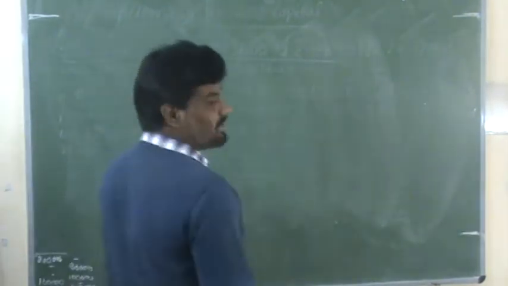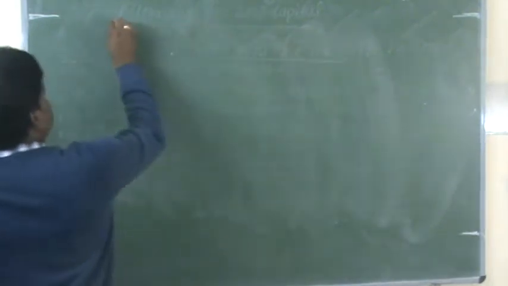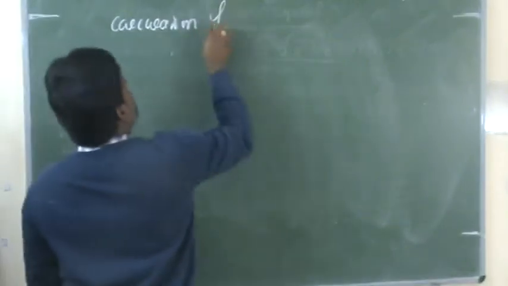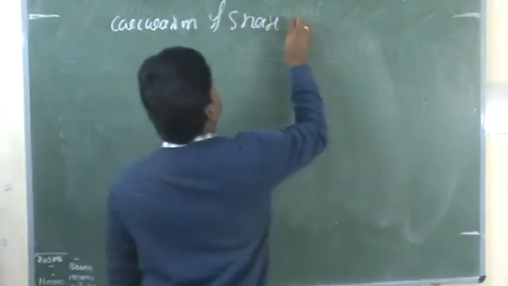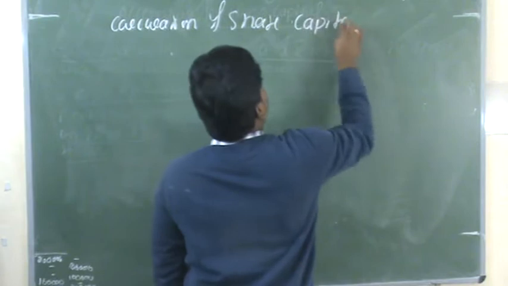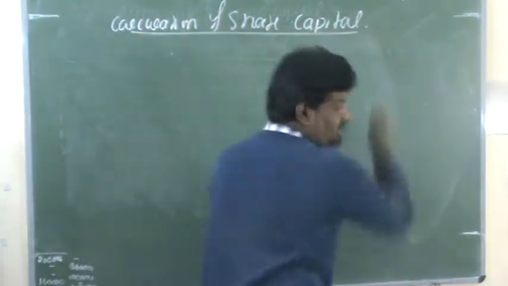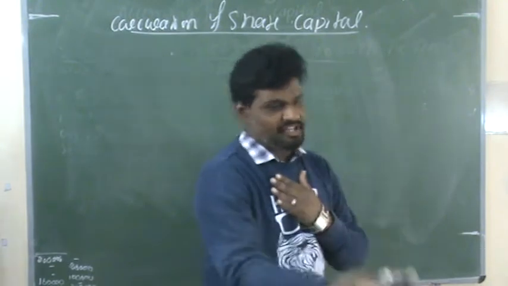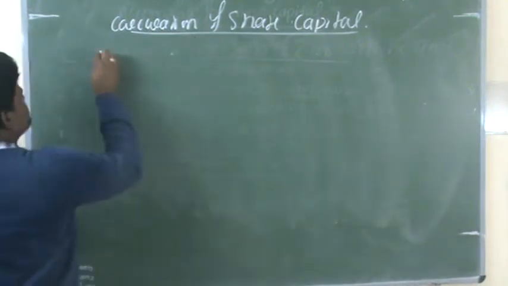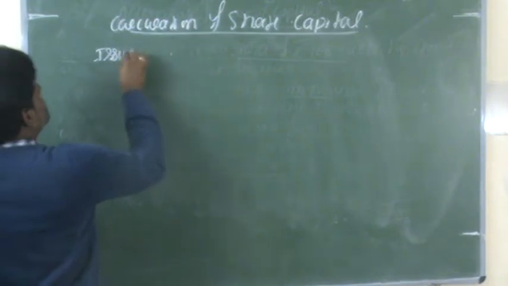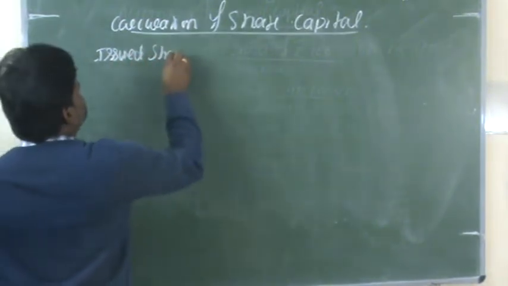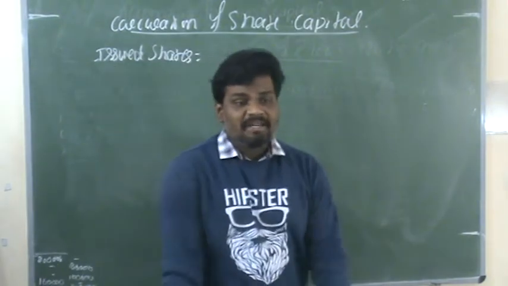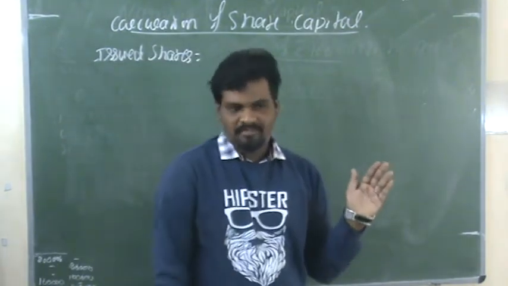The first heading: calculation of share capital. Under this, the first one is issued shares. How many shares is the company actually issuing?